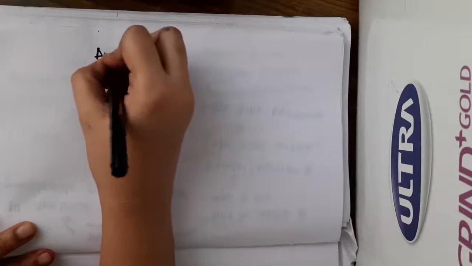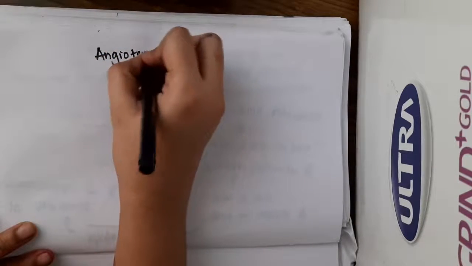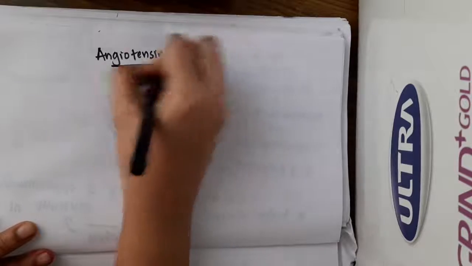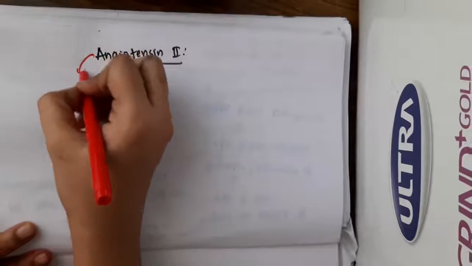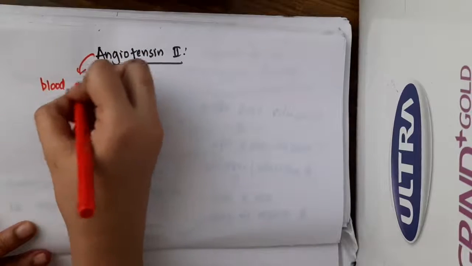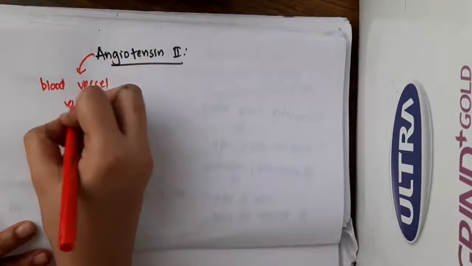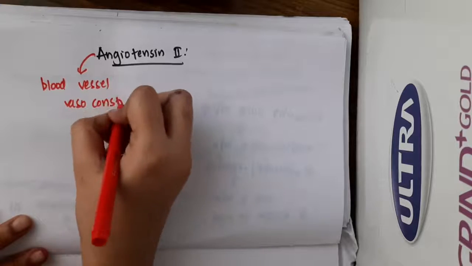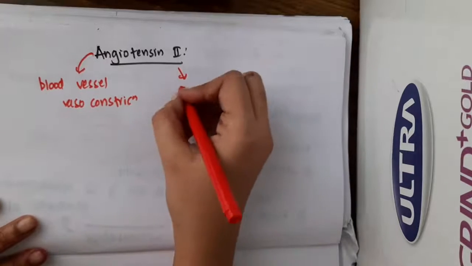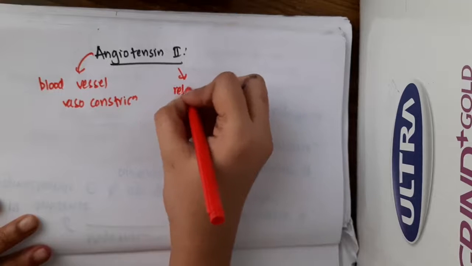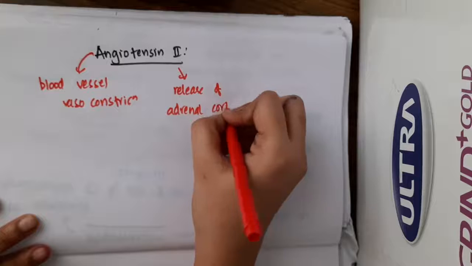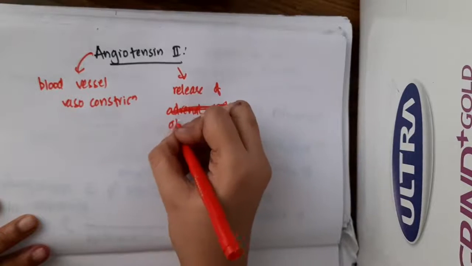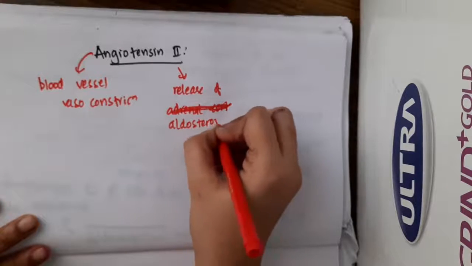Hello friends, let us now learn some important points about angiotensin 2. What does angiotensin 2 act on? It directly causes blood vessel vasoconstriction, number 1. Then it will cause release of aldosterone from the adrenal cortex.